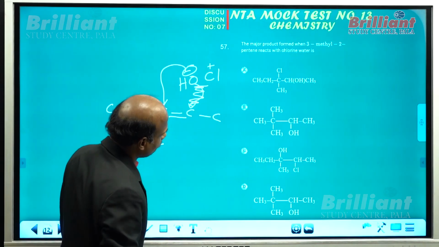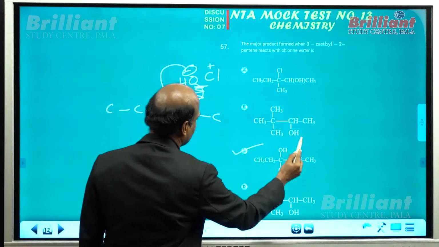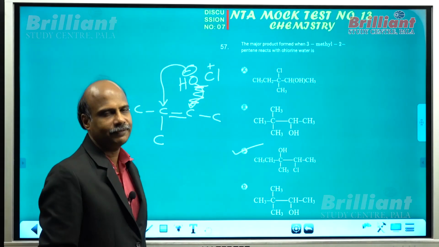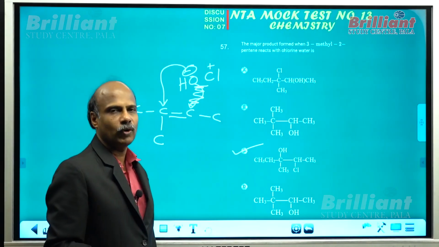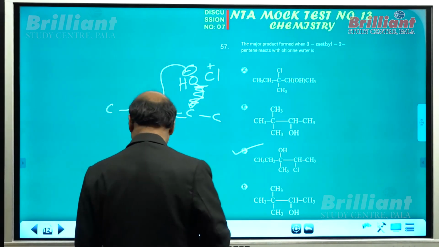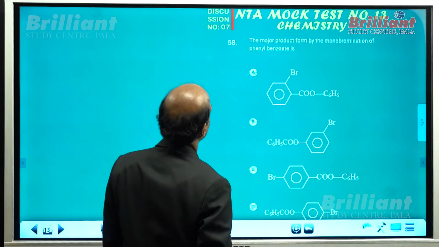So which can be the correct option? The correct answer can be option C. Simple Markovnikov's rule is enough. We are taking HOCl, OH negative and Cl plus. Okay. Now what about question number 13 here?